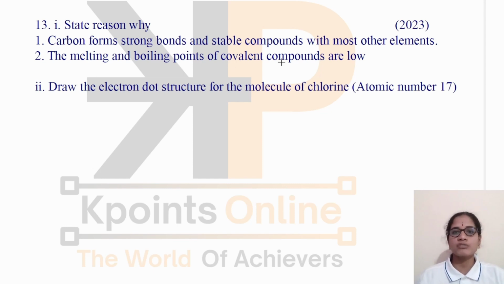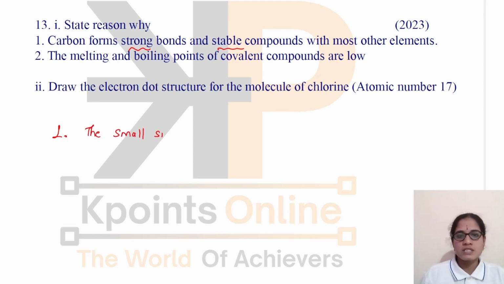The melting and boiling points of carbon covalent compounds are low. Let us give the reason for the first question here. We have to give the reason why carbon forms strong bonds and stable compounds with most other elements. The reason is that the carbon atom has a small size, because of which it enables the nucleus to hold the shared pair of electrons with a strong force of attraction. So the bond formed by carbon with other atoms is quite strong, because of which it will form strong and stable bonds with other elements.